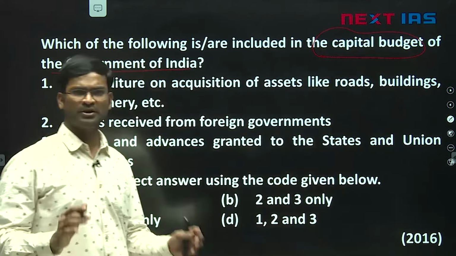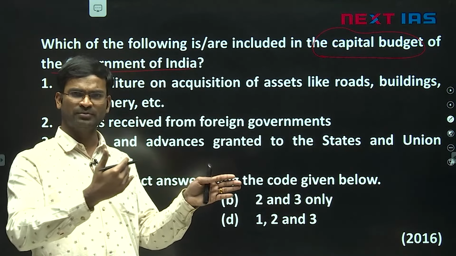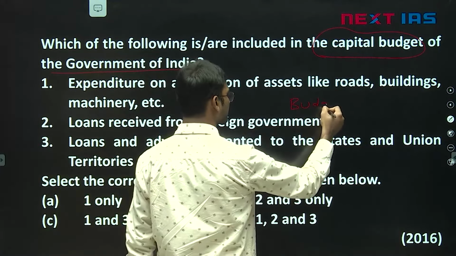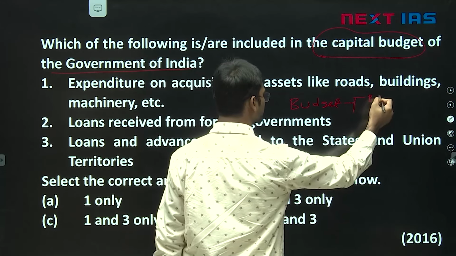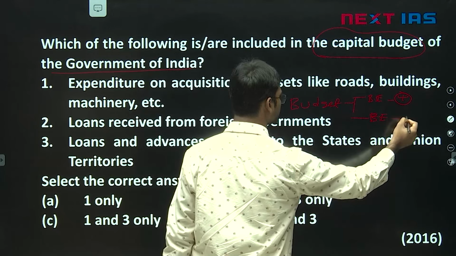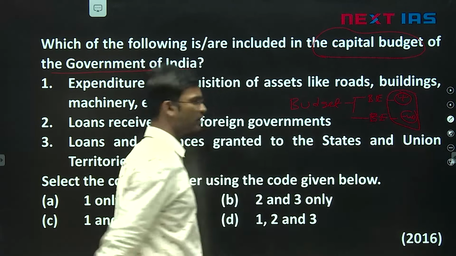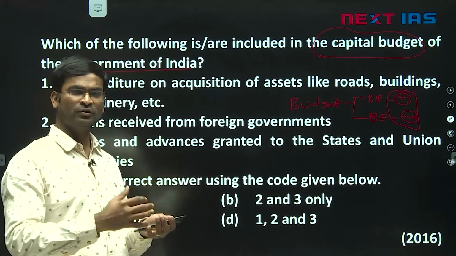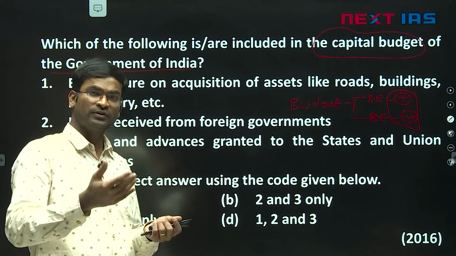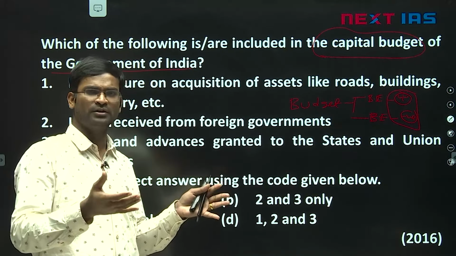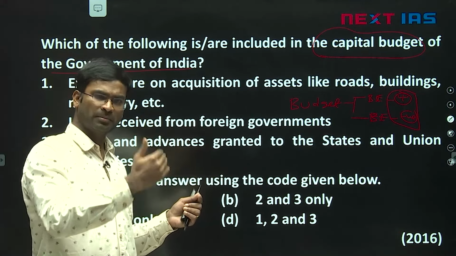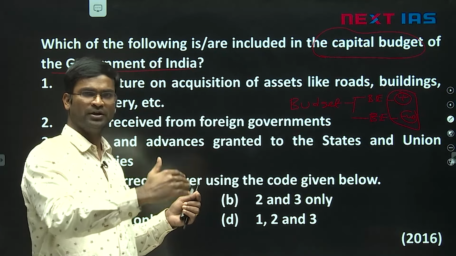Now, you know, budget is simply estimated receipts and expenditure. So budget is simply estimated receipts, that is a plus, and estimated expenditure, minus. How much we are going to get. When we use the word income, it includes things like tax, but receipts can include even loans. So receipts is broader than income. So we use the word receipt rather than income. So budget estimates of receipts, budget estimates of expenditure. We use the word BE 24-25.